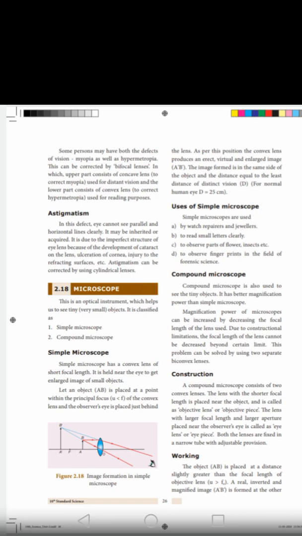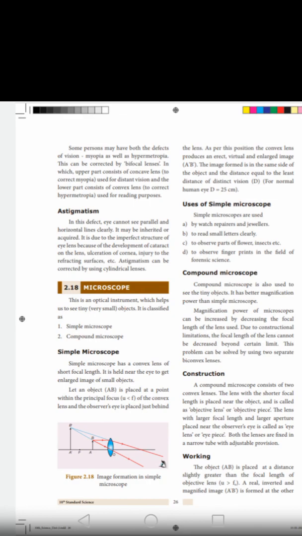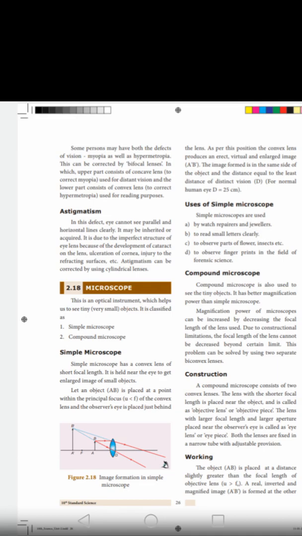This astigmatism can be corrected by using a cylindrical lens. Okay students, now we enter into the microscope. What is a microscope? This is an optical instrument which helps us to see tiny objects.